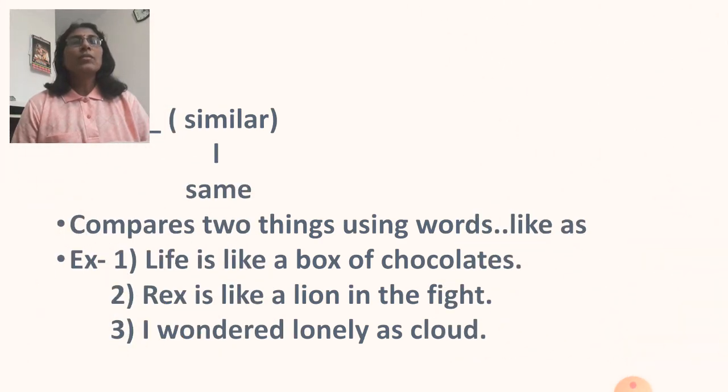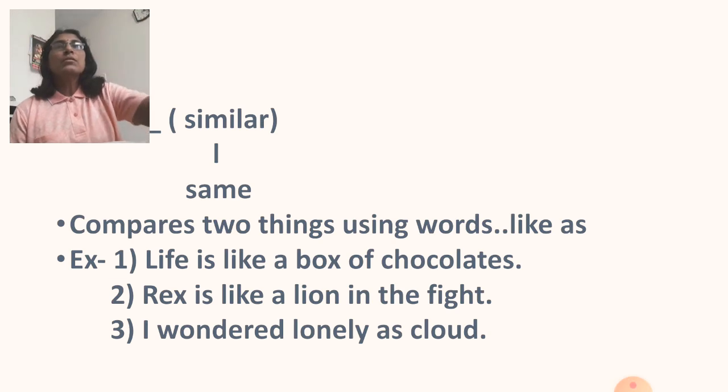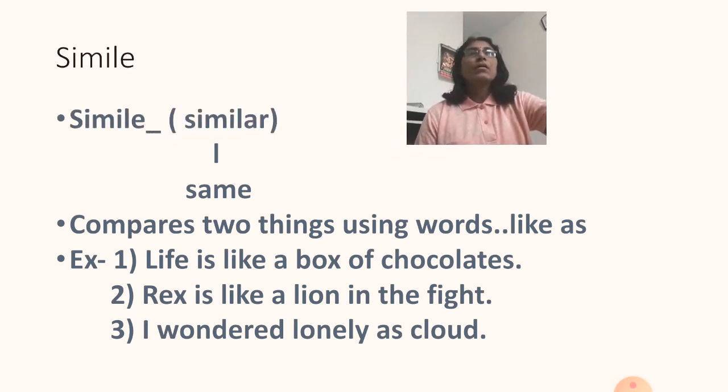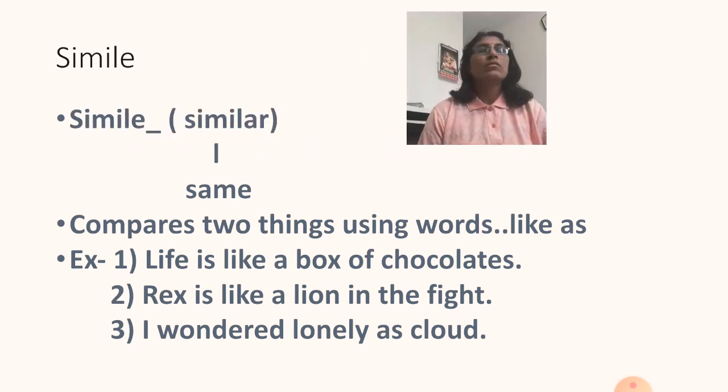The purpose of simile is to describe one thing by comparing it to another thing that is perhaps seemingly unrelated. So we'll remember simile as similar word. Similar means same. Comparison of two things using the words like and as. The words of comparison are used.